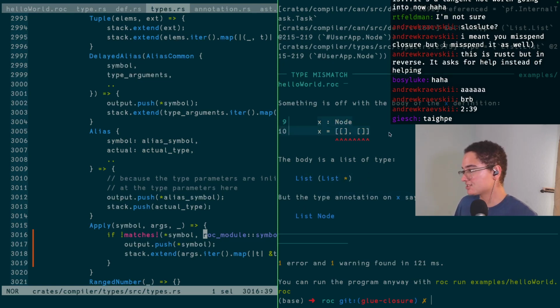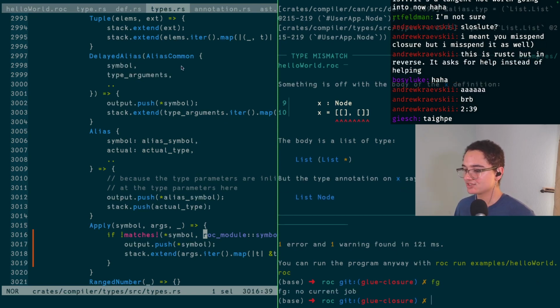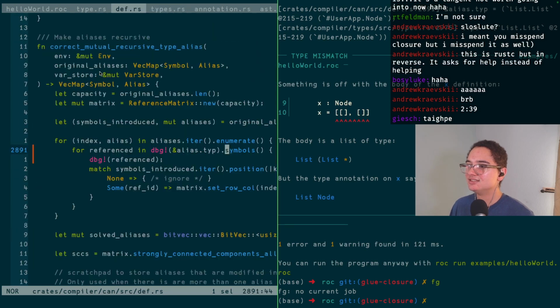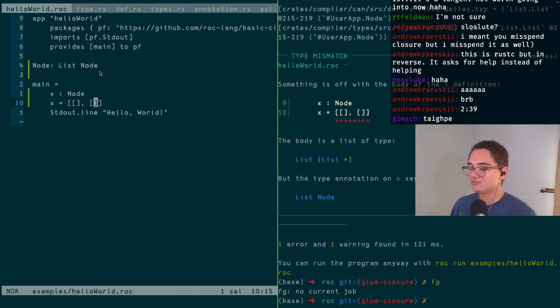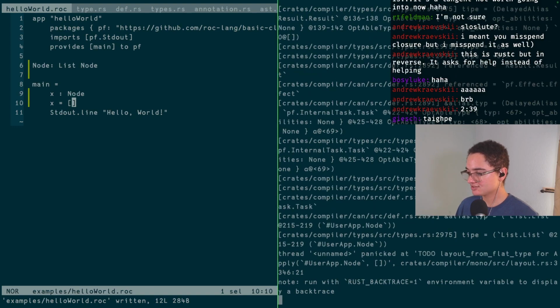I mean, we at least didn't get the same error. That's something closer. I bet we have to somehow resolve the alias if it's a list. This is going to be something really complex, isn't it? Real quick, just for the fun of it, if I do this, will that work at all? Does just the base thing work? I at least got something correct, right?